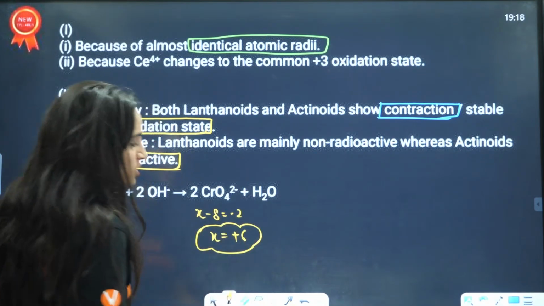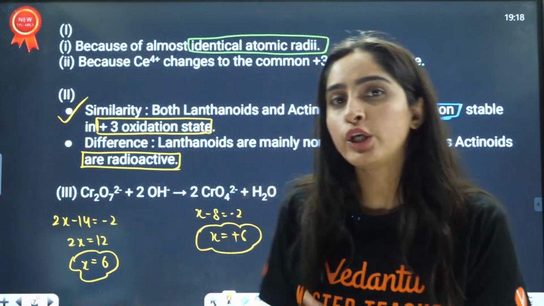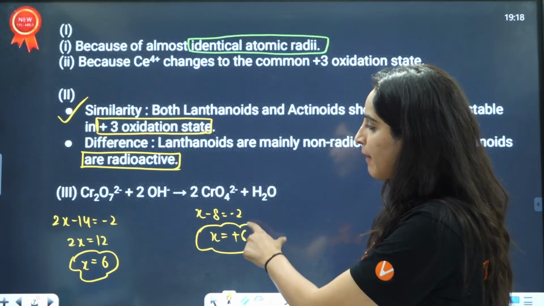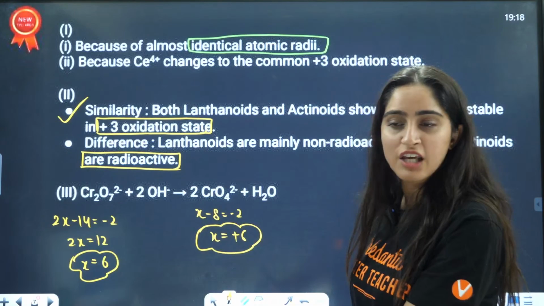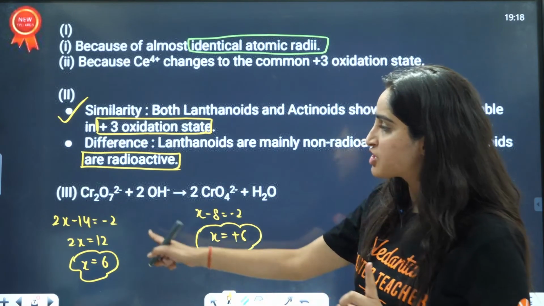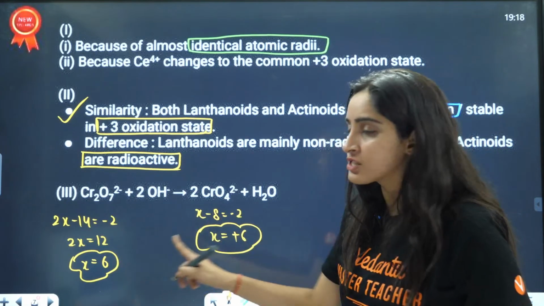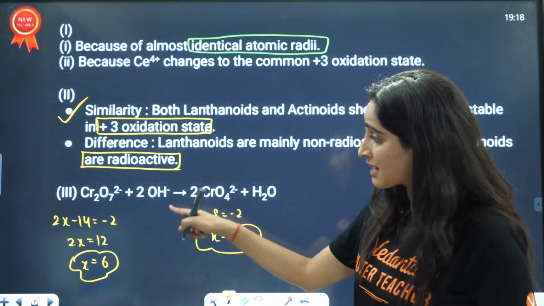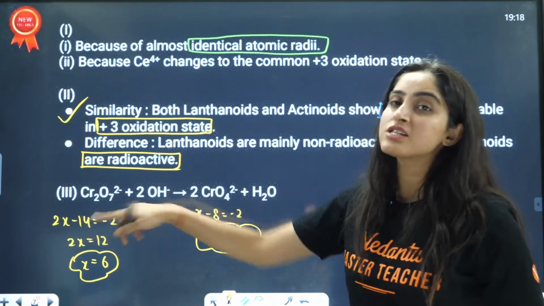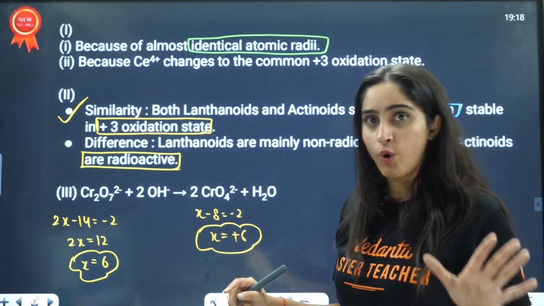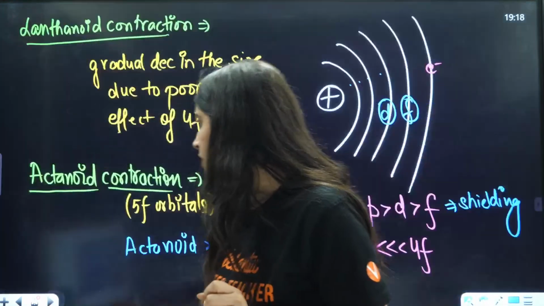This question is asked, that you convert it into a compound having the same oxidation state as potassium dichromate. So the oxidation state is the same, but in alkali medium the anion is changing, right? This question also can be asked to you.